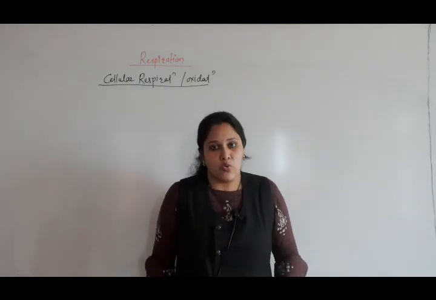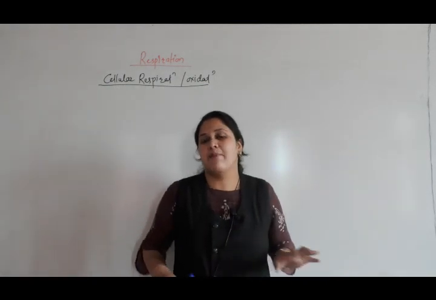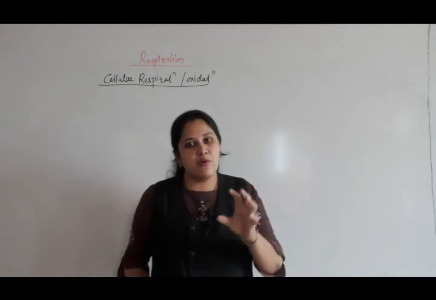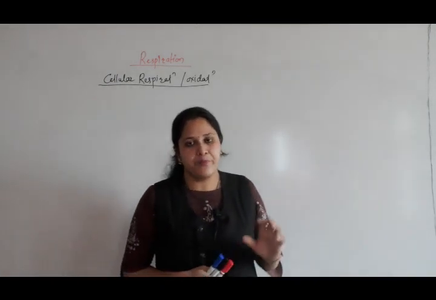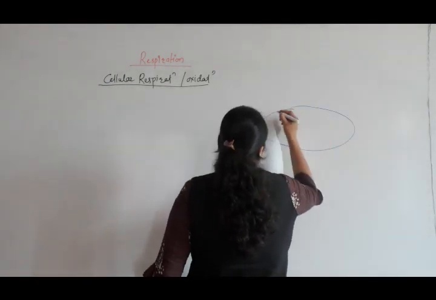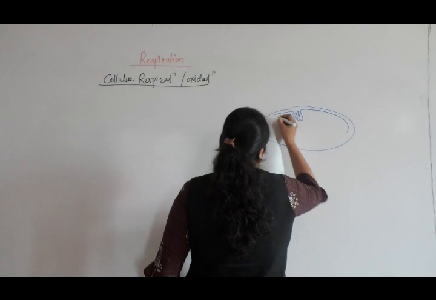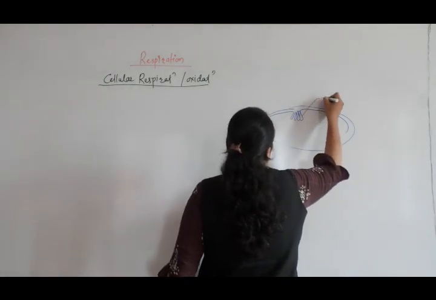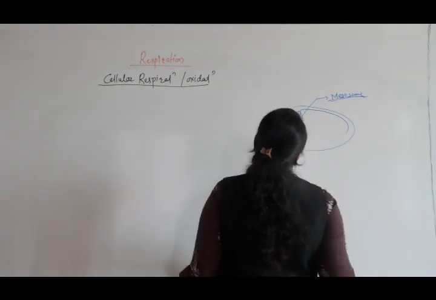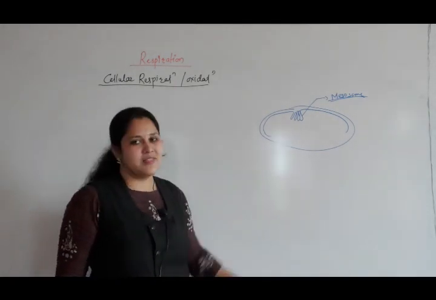Okay. So in case of bacteria, I have told you what is the basic structure of bacteria. Bacteria lack mitochondria because membrane bound cell organelles are absent in bacteria. But at certain places, along the cell wall, there are infoldings of membrane. In case of bacteria, this is called as mesosome. Okay, so mesosome is equivalent to mitochondria. Respiratory enzymes are located on this mesosome.